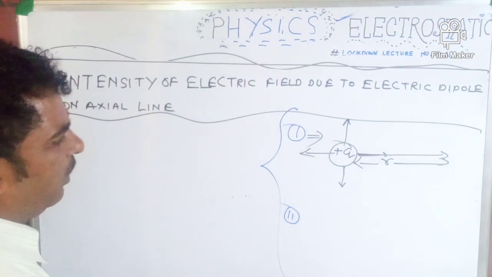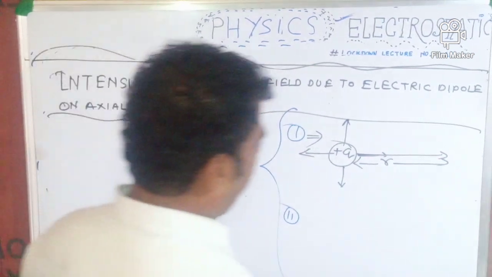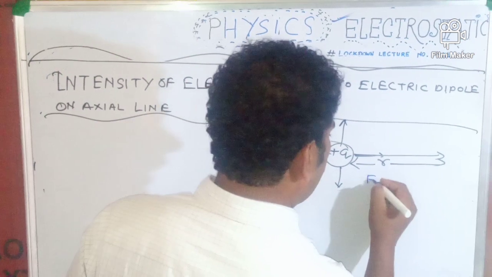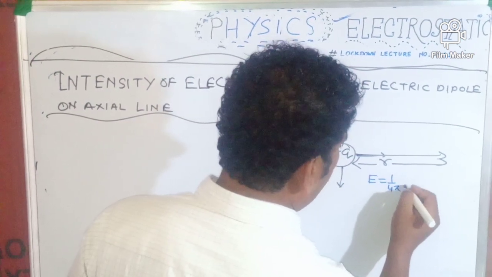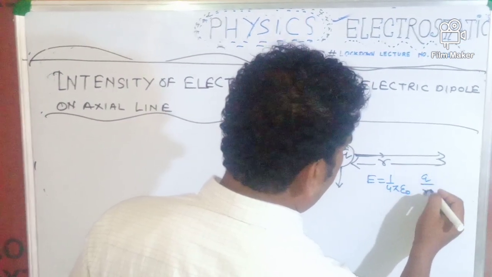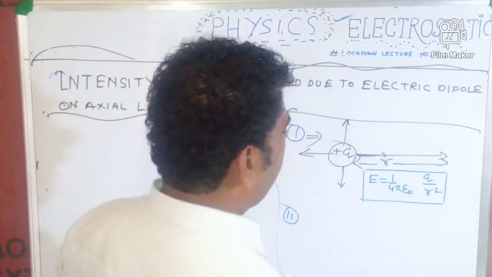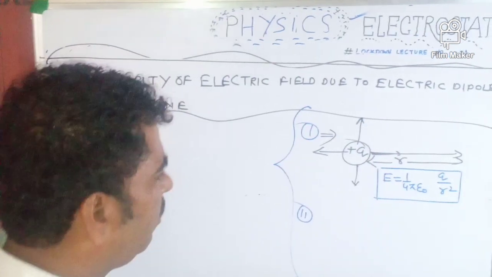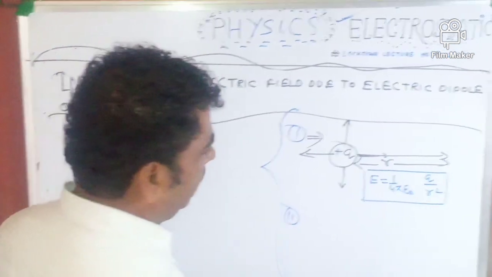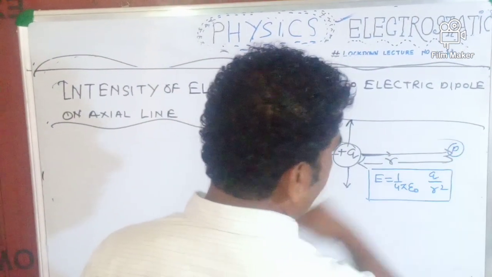E is equal to 1 upon 4 pi epsilon naught, q upon r square. Very important formula. With the help of this formula, we are able to find the intensity of electric field due to a point charge at distance r.